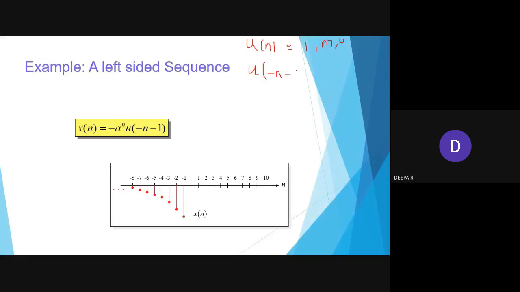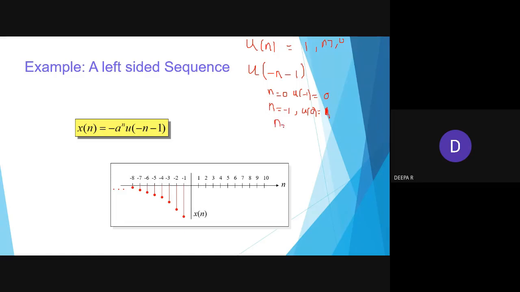If I put n value as 0, what will happen? u of minus 1 will be 0, right? If I put n equal to minus 1, then minus of minus 1 becomes plus 1, minus 1 becomes 0, so u of 0 value will be 1.